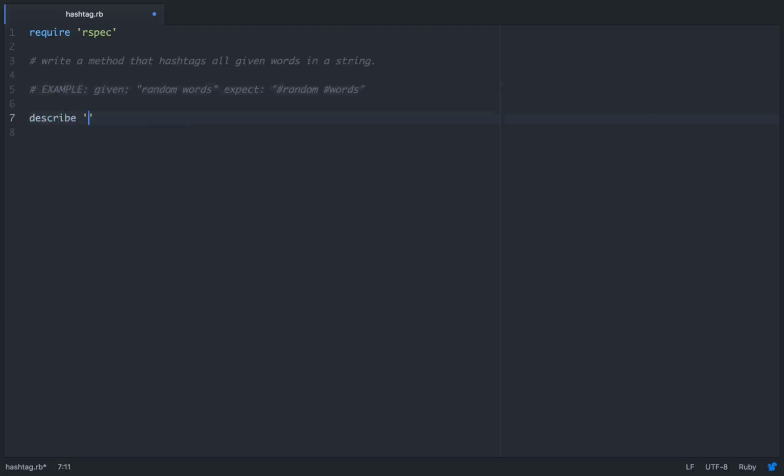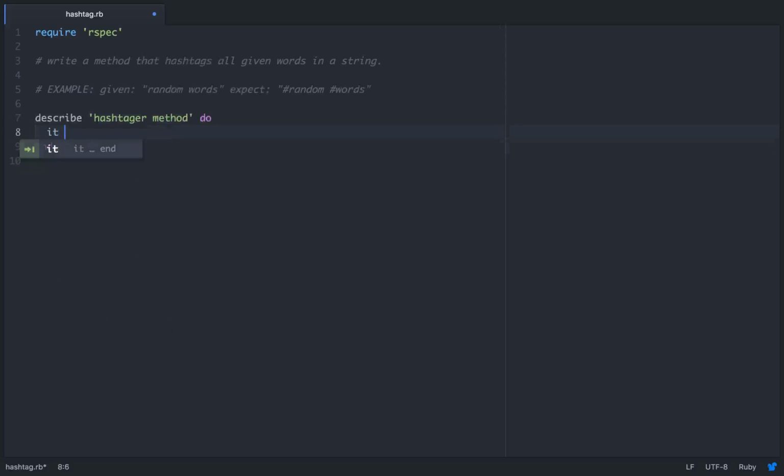And we'll just call this hashtagger, the method that we're going to write. Do, end, and what are we going to want it to do? It should hashtag all words in a given string and return a string. Alright, cool.